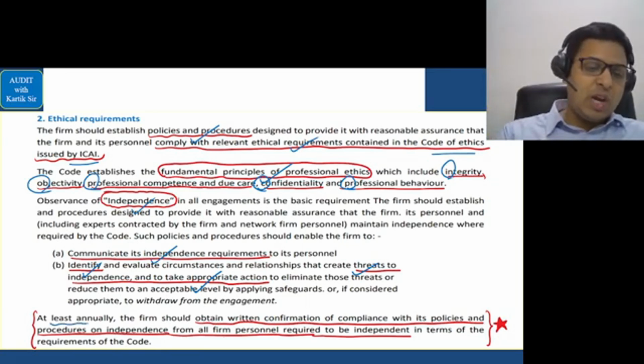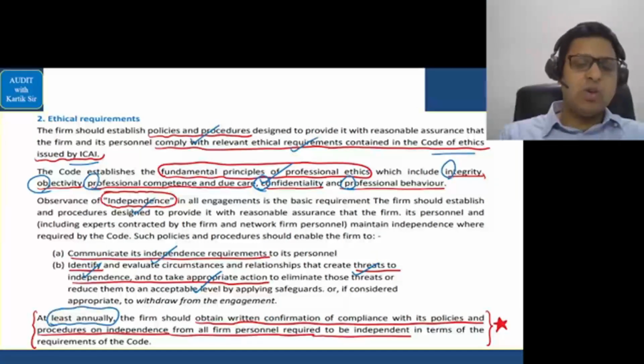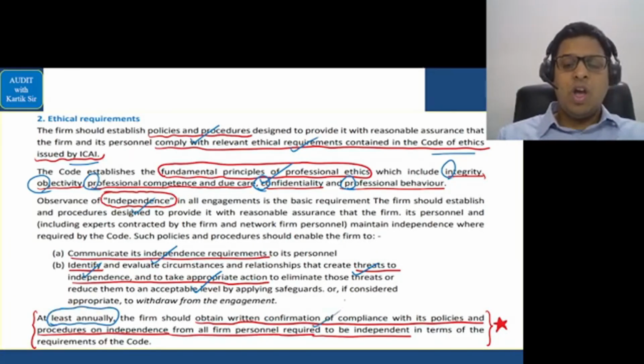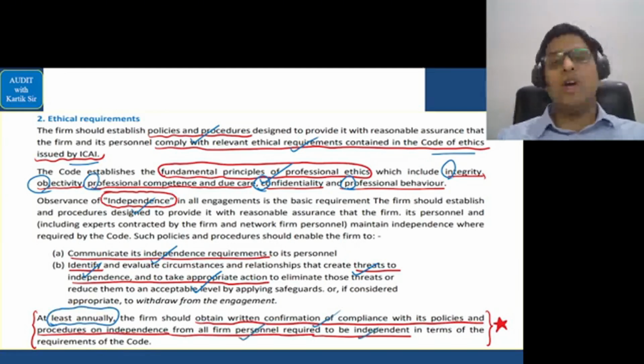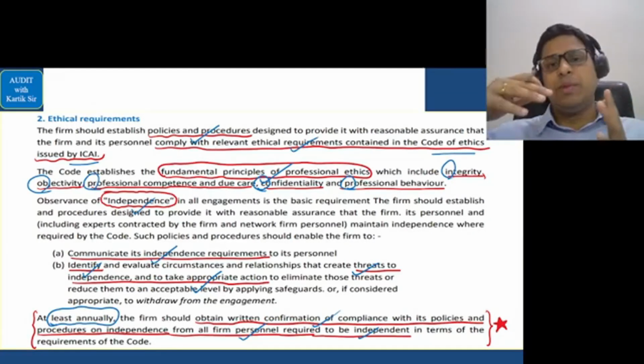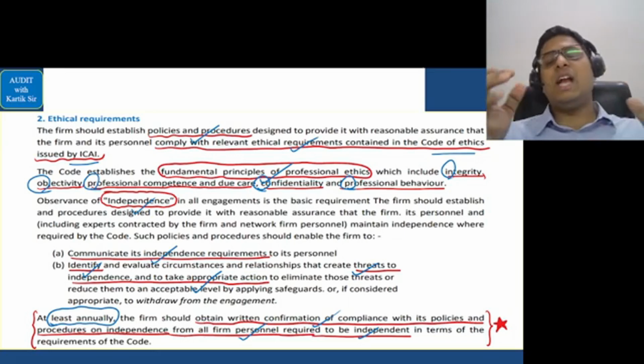Next, at least annually, this is important, this can come in MCQs, at least annually, the firm should obtain written confirmation of compliance with the policy and procedures on independence from all firm personnel required to be independent. So every person who is working in a CA firm who is required to be independent, from them at least annually, means yearly once, we should take a written confirmation in writing that they don't have any shares in any company, no relative working in so and so company, that they should give in writing.